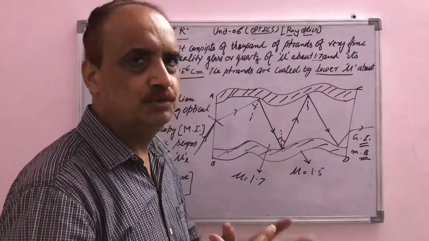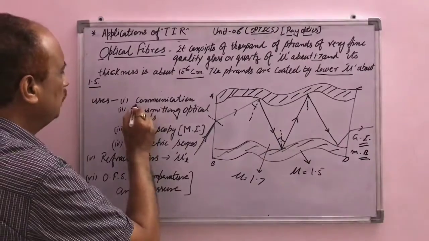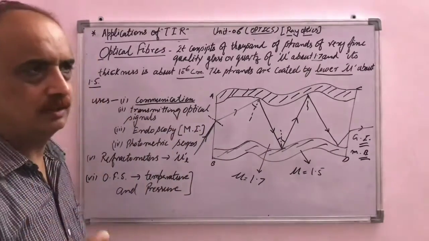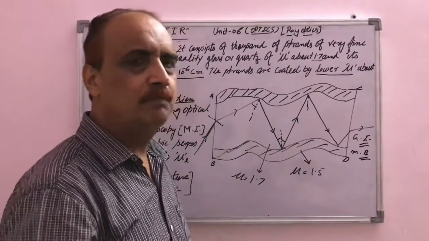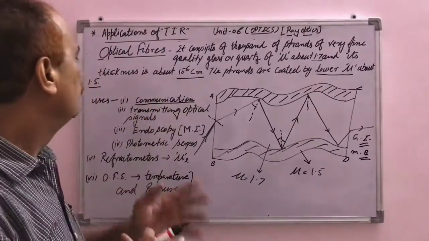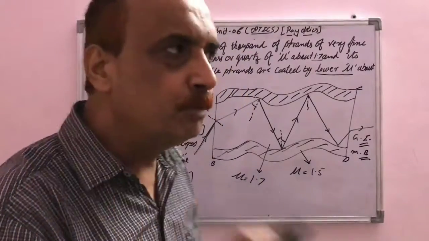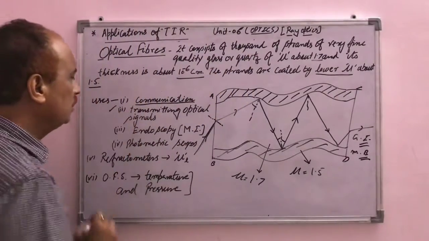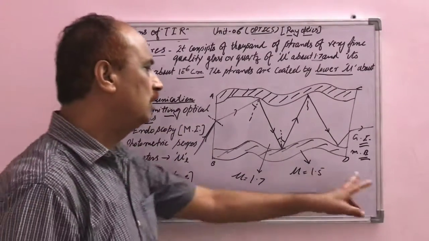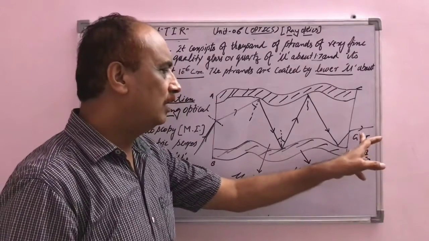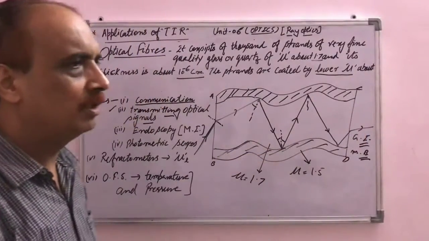So what are the uses, or applications, of this optical fiber? These optical fibers are used for the purpose of communication. When signals are communicated from one point to another point, from one place to another place, we have to use the optical fiber, and optical fiber is also used in computers. And the second point is it is used to transmit optical signals from one end to the other end without any loss of intensity. Signal will be transmitted from one point to another point.